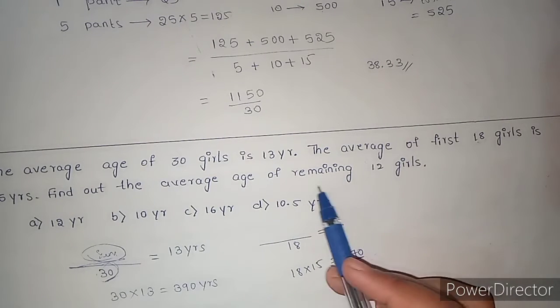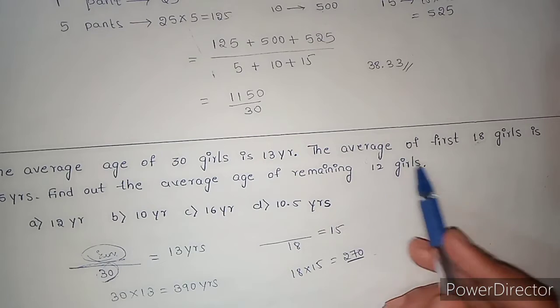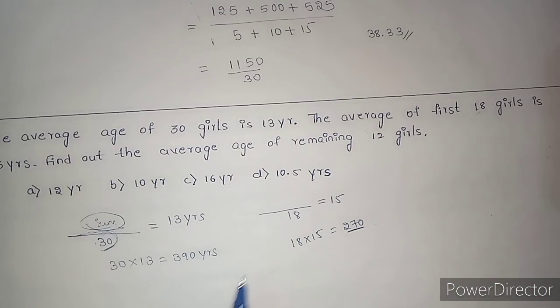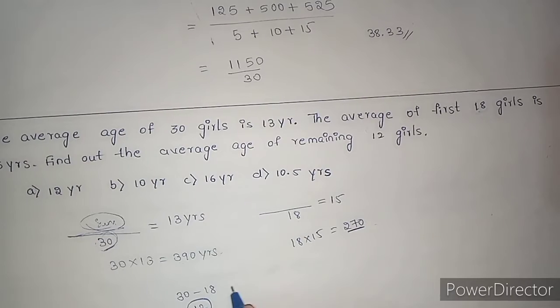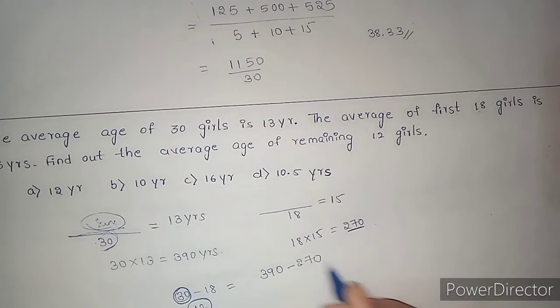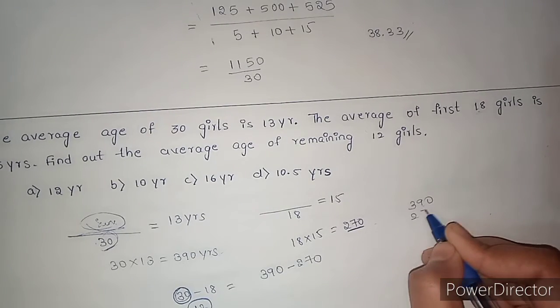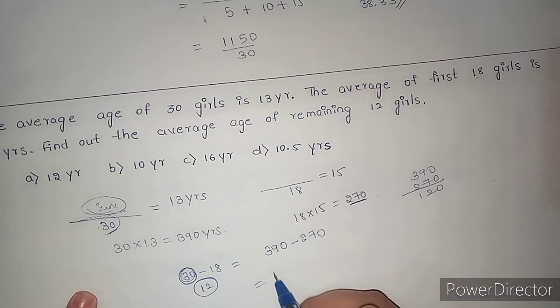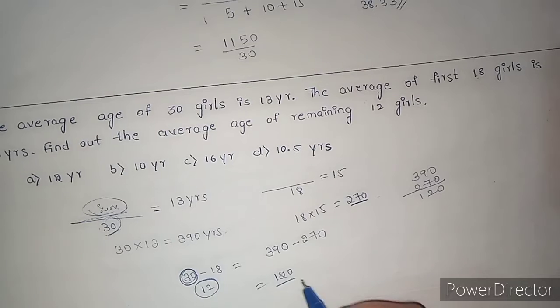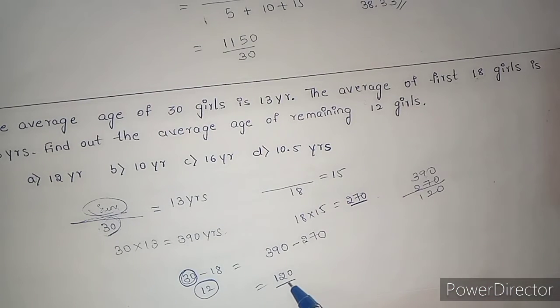Here the question is to find the average age of remaining 12 girls. When I subtract the sum of 30 girls age by 18 girls age, 30 minus 18 is 12, right? The sum of 30 girls age is 390 minus 270. 390 minus 270 is 120. 120 is the sum of the age of remaining 12 girls.